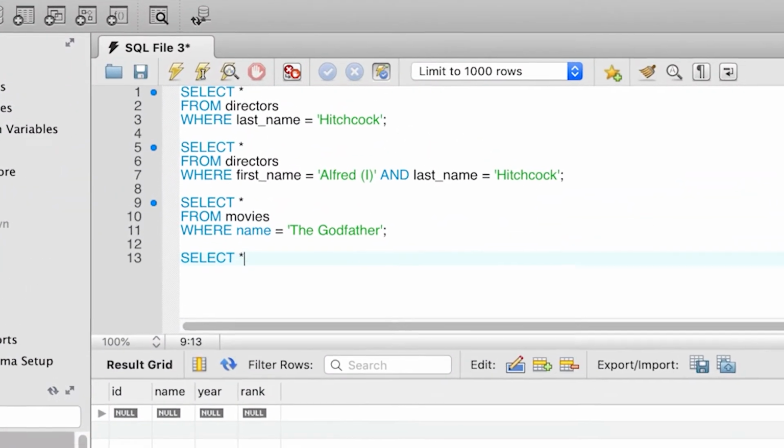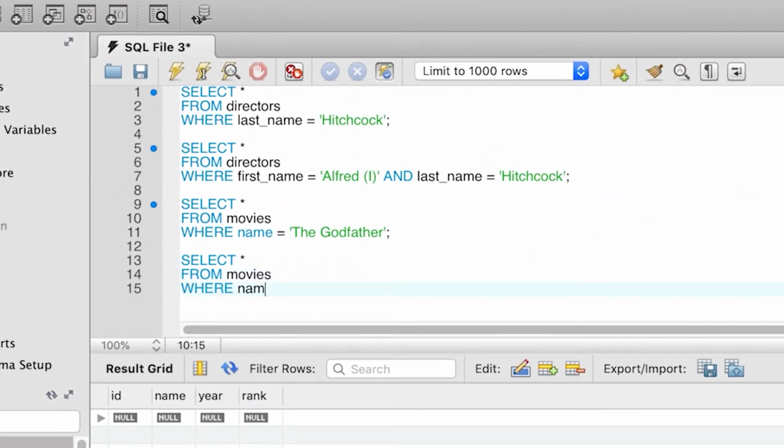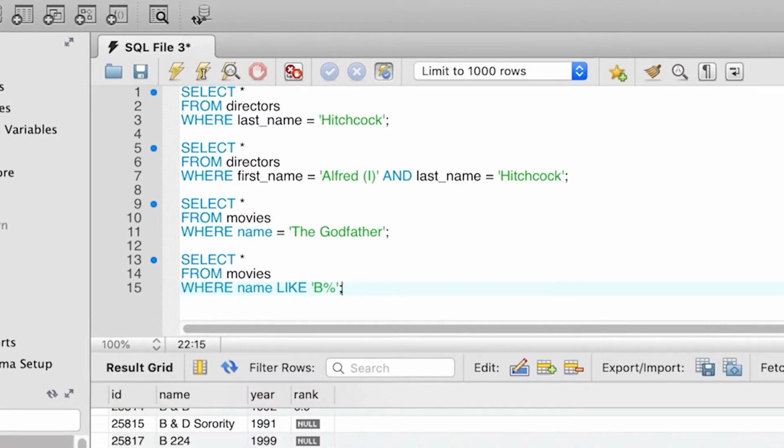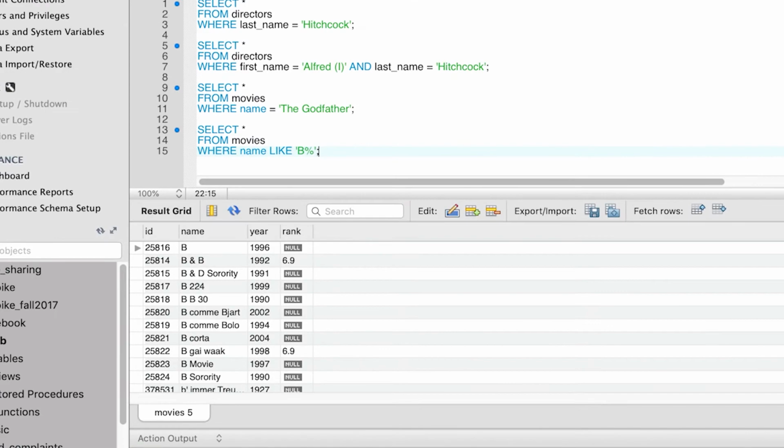So let's start with the percent character and see a couple of examples. Now, let's say that we want to retrieve all the movies that start with the letter B. How can we use the LIKE operator for that? We type select star from movies where name LIKE 'B%'. The percent after B means that we want the name of the movie to start with the letter B, and afterwards we can have any number of characters. Execute the query, and you will see that we get back all the movies that start with the letter B.